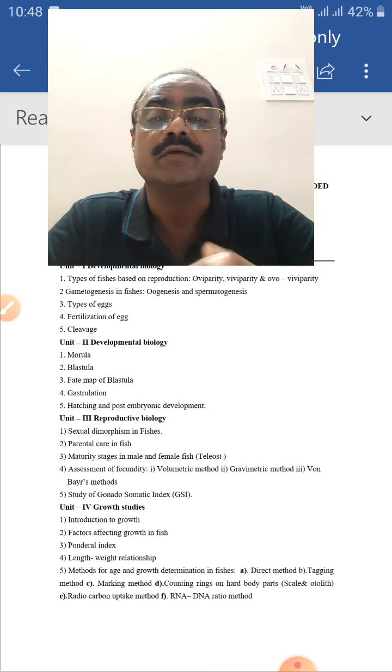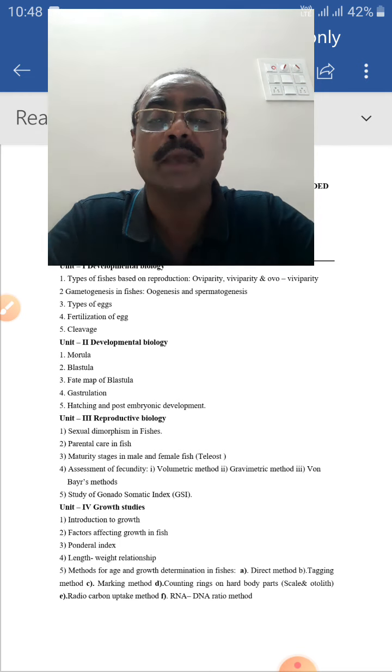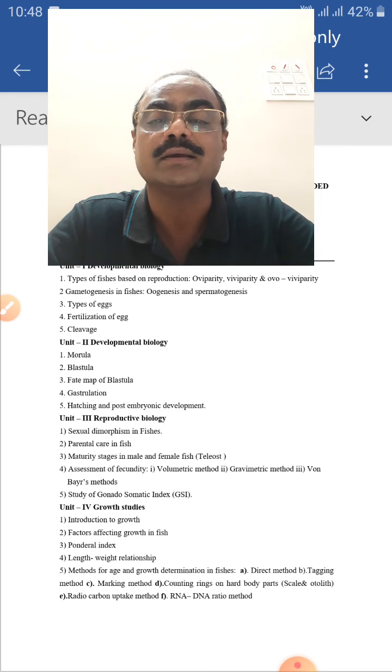So the gonad passes through different stages: immature, maturing, mature, ripe, and spent. These are the stages of maturity of fish. After attaining maturity, spawning takes place, and in that spawning the gametes are expelled outside